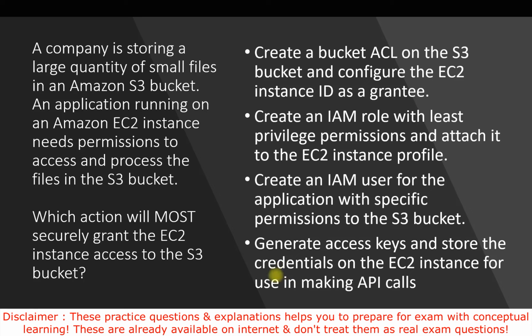So let's talk about the options one by one. If we talk about the first option, that is, create a bucket access control list on the S3 bucket and configure the EC2 instance ID as a grantee. It will not help here because we can't configure an EC2 instance ID on a bucket access control list, and a bucket access control list cannot be used to restrict access in this case. So the first option is wrong.